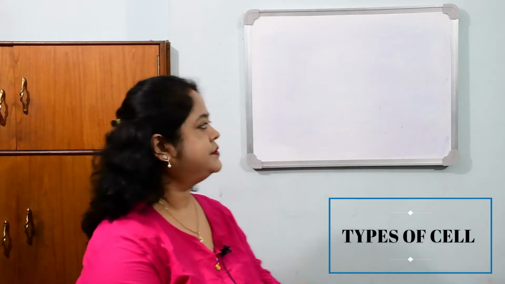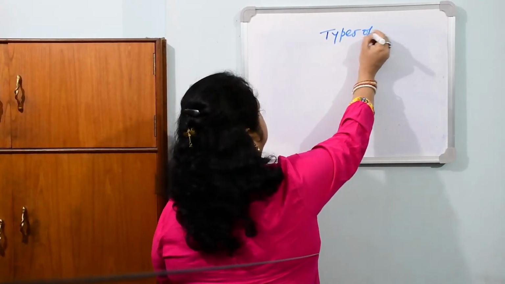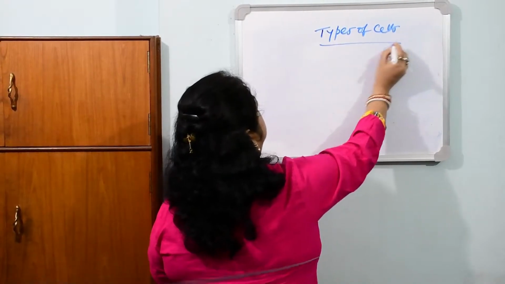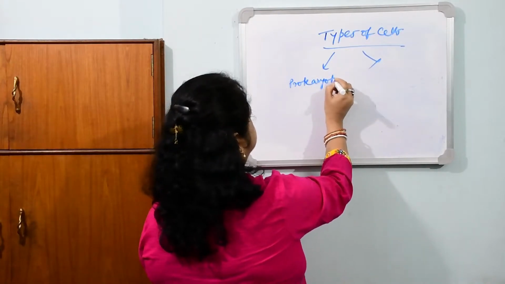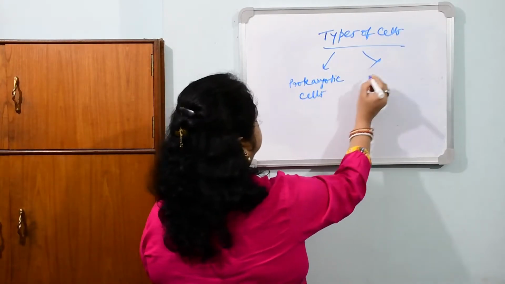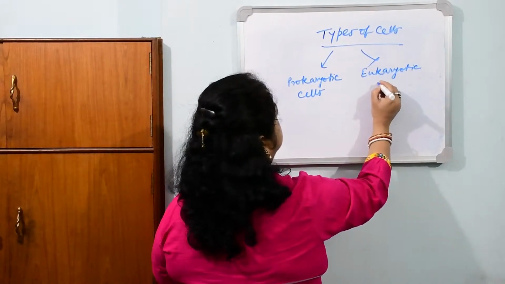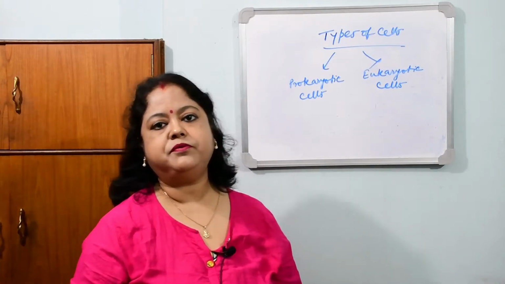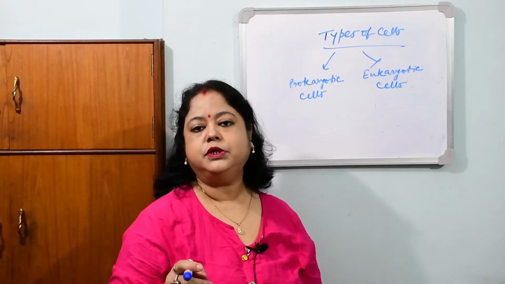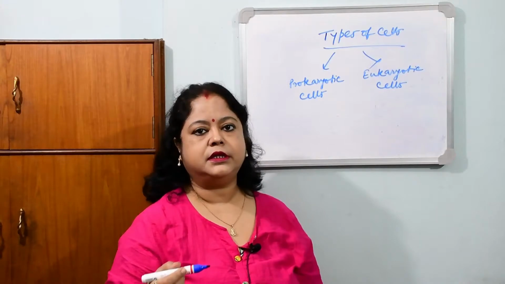My today's topic is the types of cell. Here we shall mainly study the prokaryotic cells and eukaryotic cells. Prokaryotic cells are commonly known as the primitive cells, and eukaryotic cells are the new cells or modern cells. So in evolutionary ground, prokaryotic cells came first, before the eukaryotic cell.